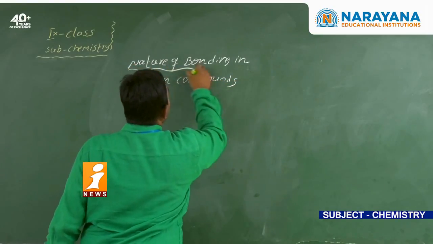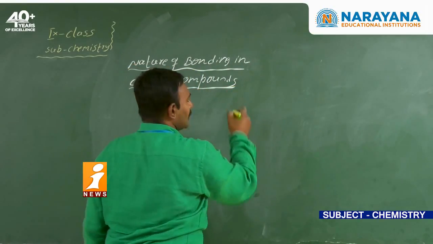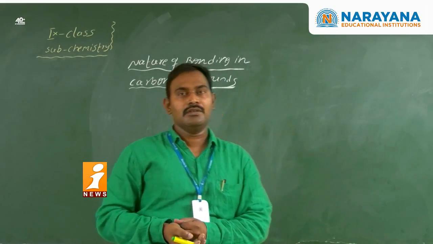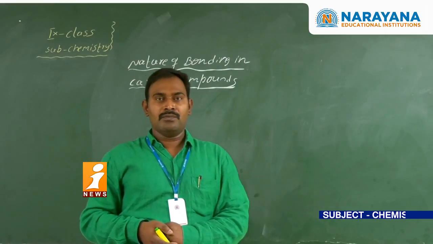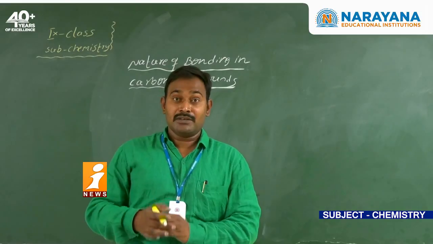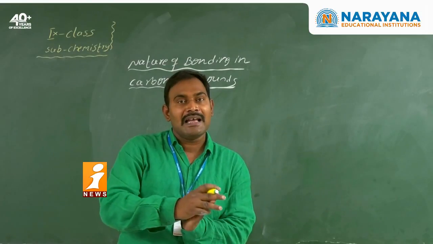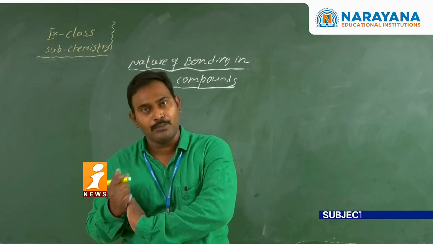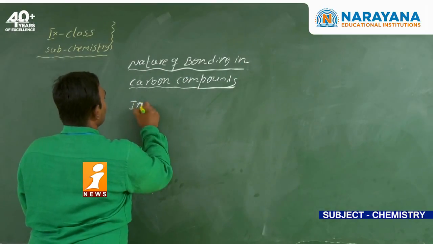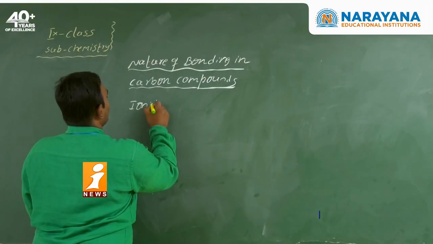The meaning is whether carbon forms an ionic bond or a covalent bond. What is the valency of carbon? 4. So carbon is able to form 4 bonds. The question here is whether it forms an ionic bond or a covalent bond. First we will discuss the ionic bond.